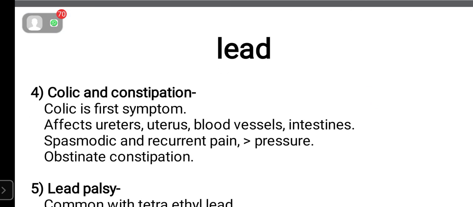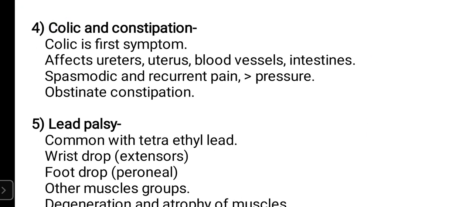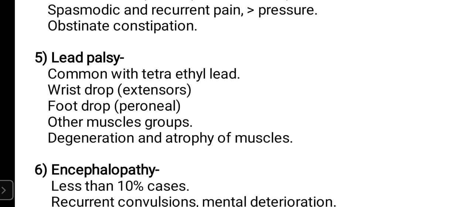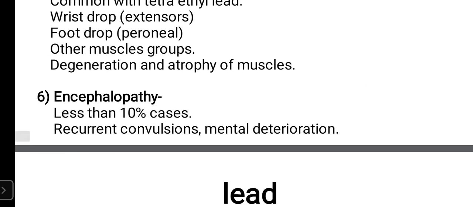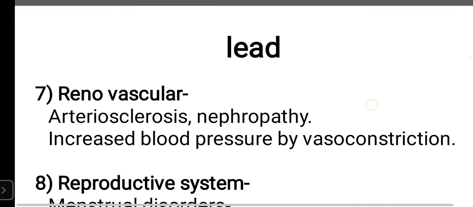Colic and constipation because of spasm of the smooth muscles of the abdomen. Then lead palsy, paralysis of certain groups of muscles like wrist drop or foot drop.